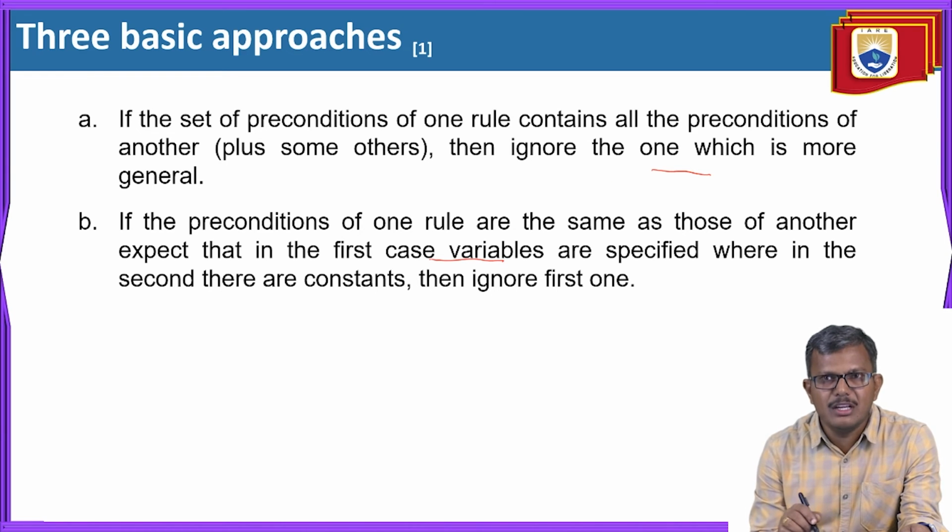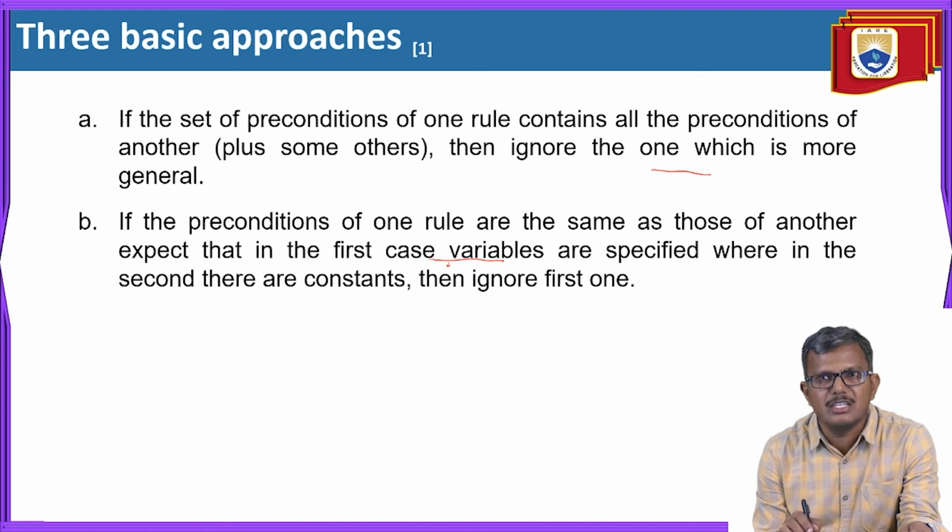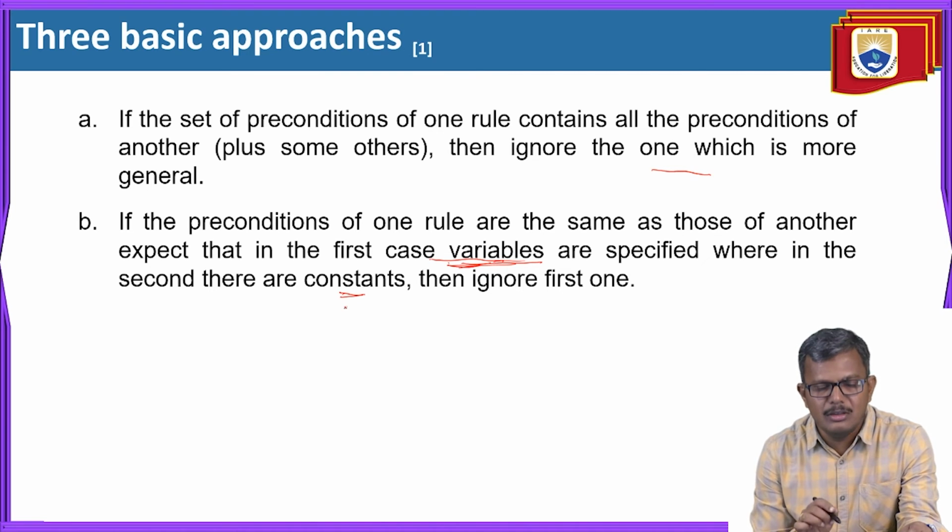And if the preconditions of one rule are the same as those of another, except that in the first case variables are specified, whereas in the second case there are constants, then we can simply ignore the first one.